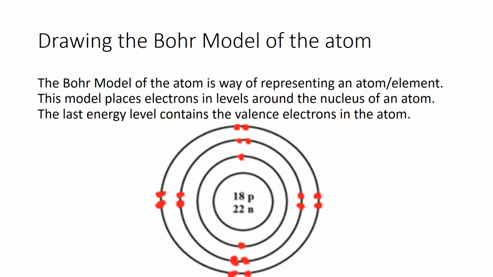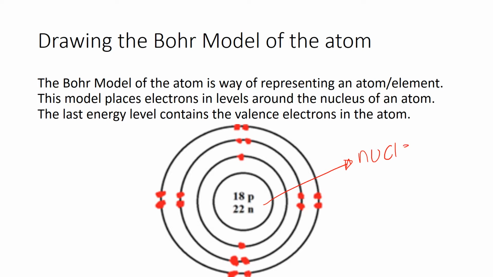Lastly, let's talk about the Bohr model of the atom. It's just a way to represent an atom: you draw the nucleus and you put electrons in rings around the nucleus. The very last ring will tell you how many valence electrons are in the atom. So right here, that's the nucleus.